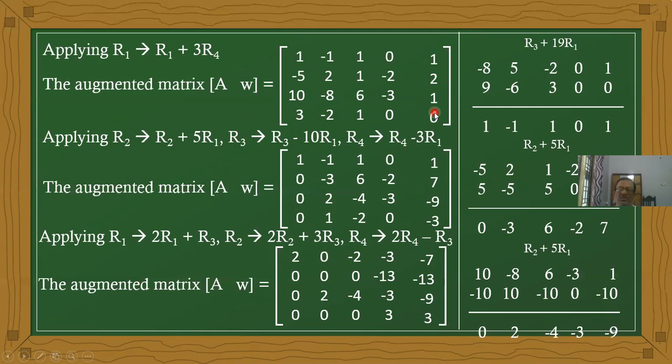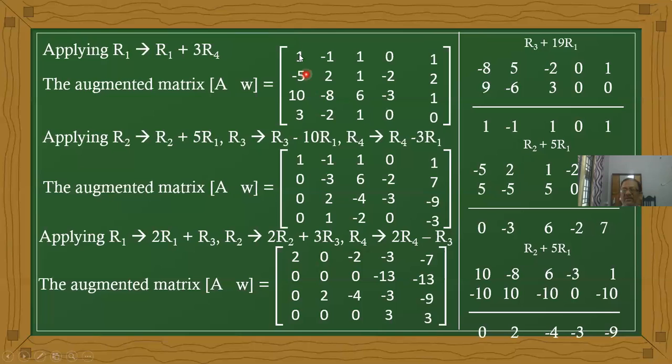Minus 5, 2, 1, minus 2, 2. 10, minus 8, 6, minus 3, 1. And 3, minus 2, 1, 0, 0. Now convert the remaining elements into zeros. Our leading coefficient element is 1, therefore we want to convert the remaining elements in the column. The remaining elements should be 0. How does it happen?